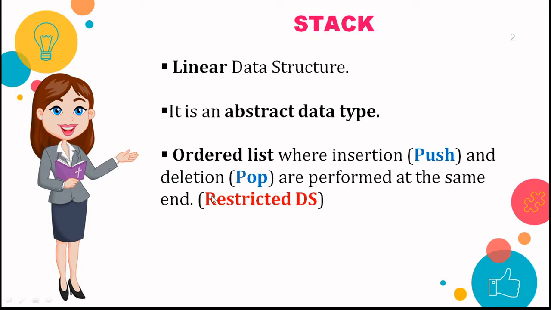They are performed at the same end, so both push and pop take place at the top location. That is why it is also called a restricted data structure, because the insertion and deletion take place at only one end. So there is a restriction over insertion and deletion.